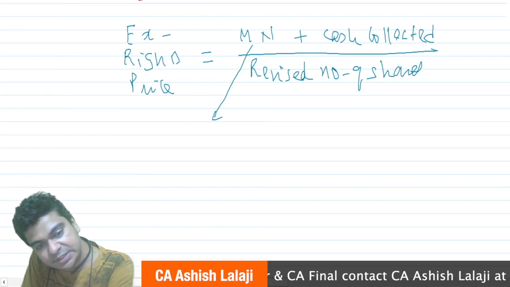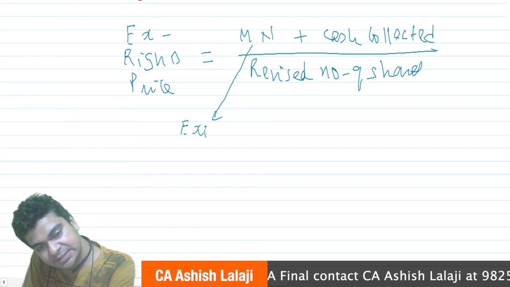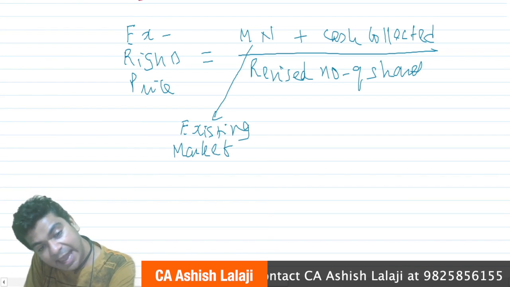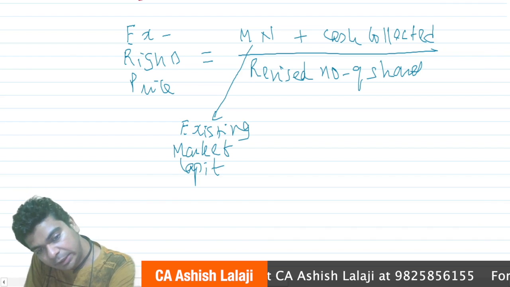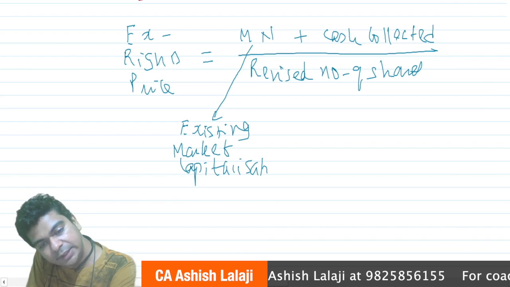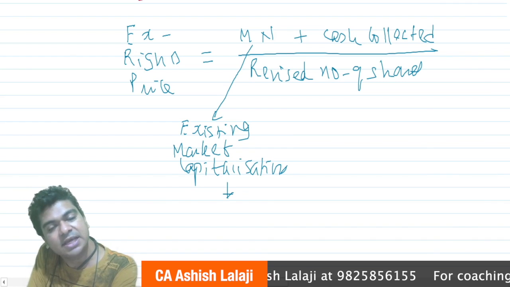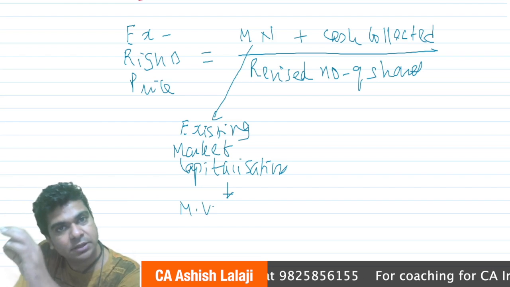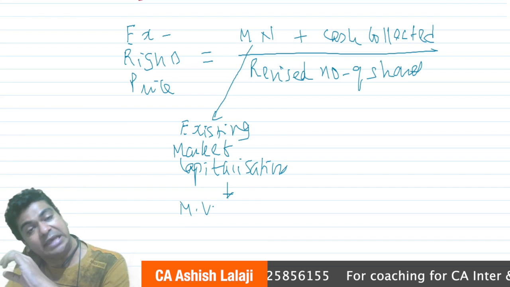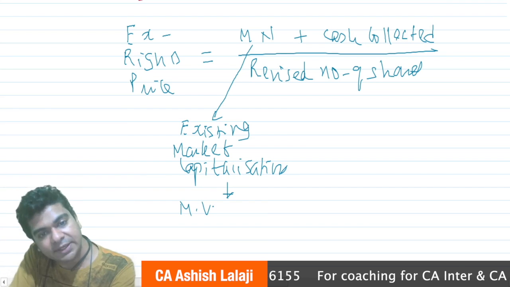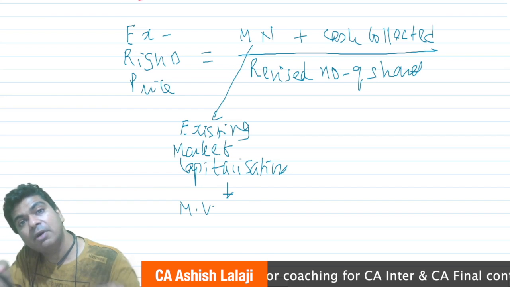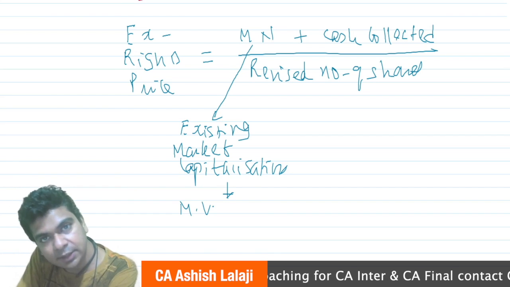So you know what this is doing? This is giving you the existing market capitalization. You can even use the word that this is your existing market value. What is the market value of the company right now? Okay, so M is standing for cum rights price. N is standing for number of shares right now. Before you come up with the rights issue, how many shares are there?